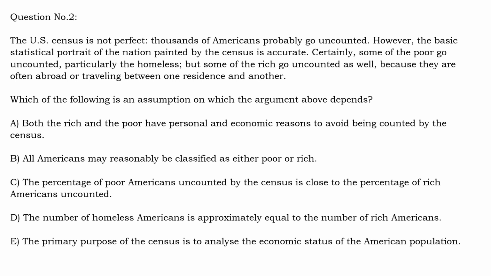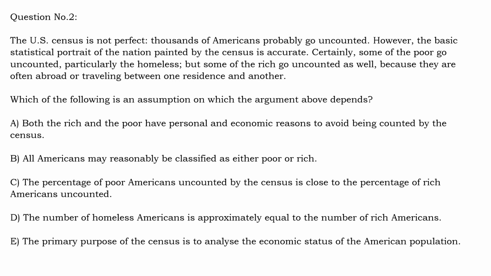So what is the best assumption here? See, the conclusion is that the basic statistical outcome of the census is not affected by the non-inclusion of poor people. And what is the reason? The reason is that even though some poor people are excluded from the census, some rich people are also excluded, so that the final effect is the same.